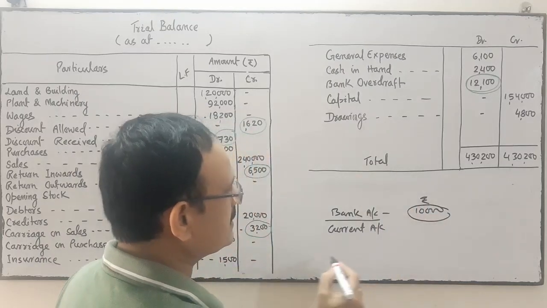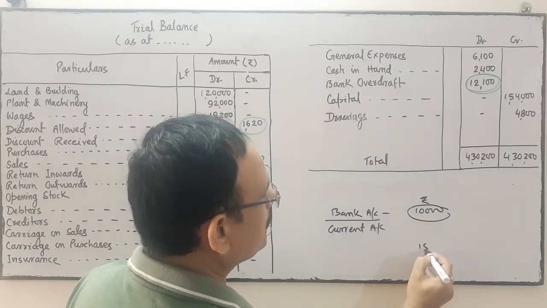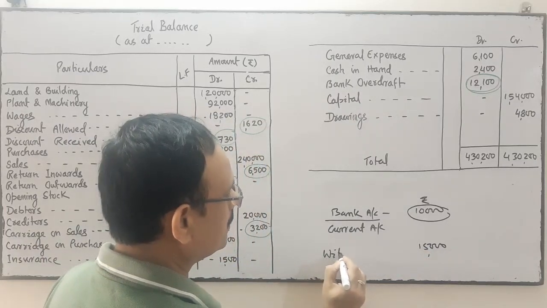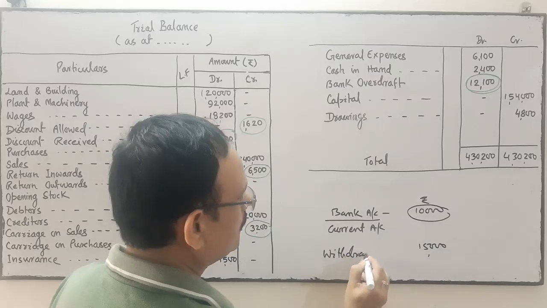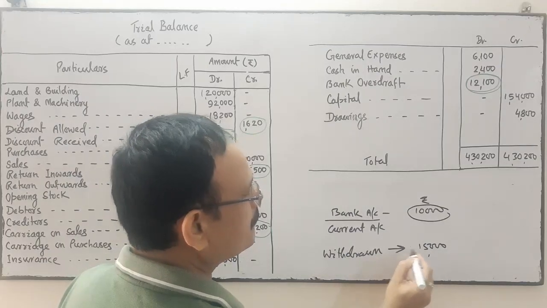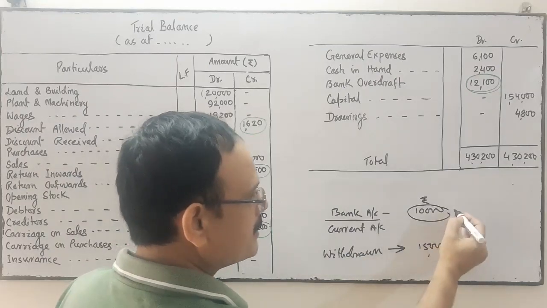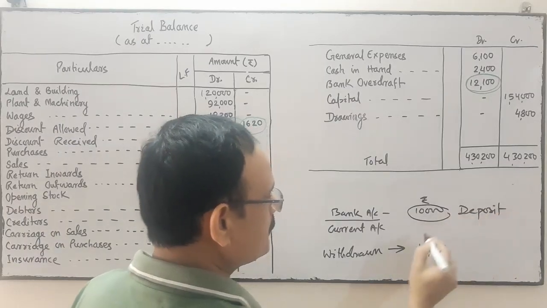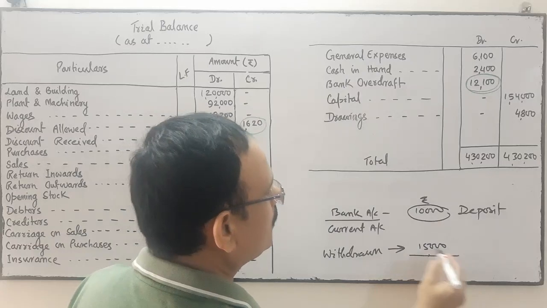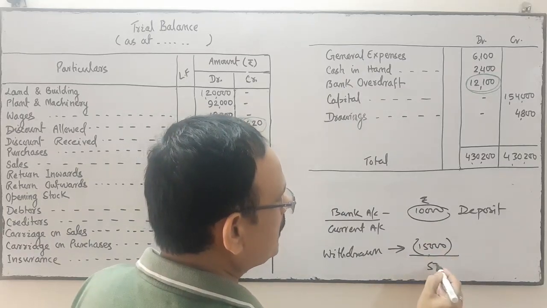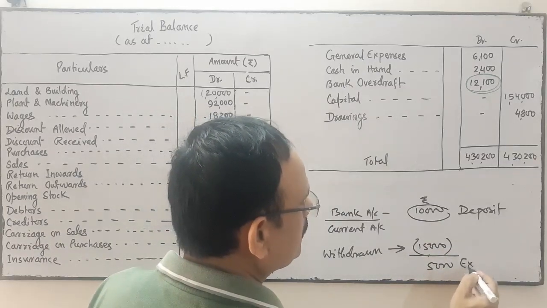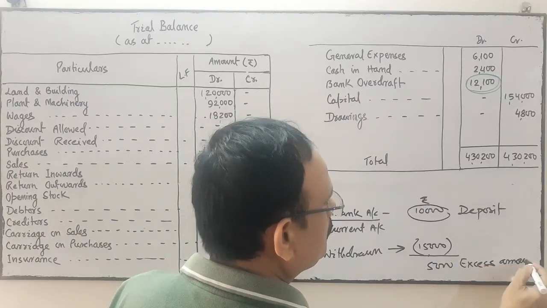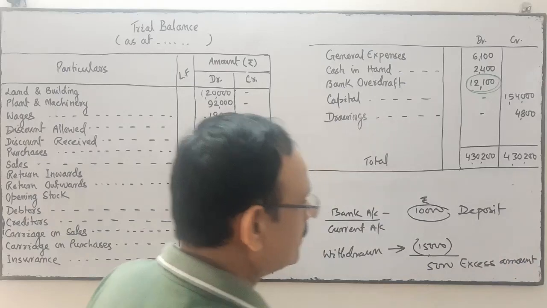Suppose the business has withdrawn 15,000 from the bank. The deposit amount is only 10,000 and he has withdrawn more than the deposit amount. So 5,000 excess amount is withdrawn from the bank.